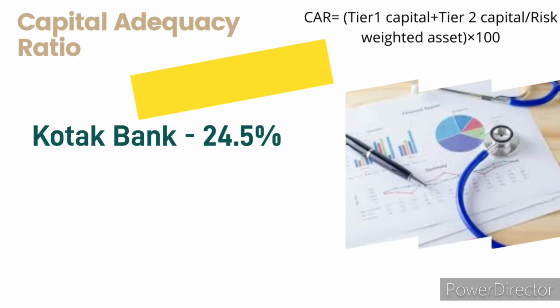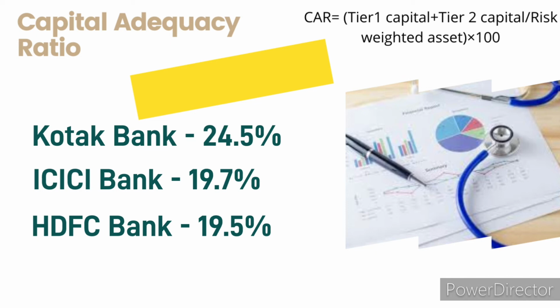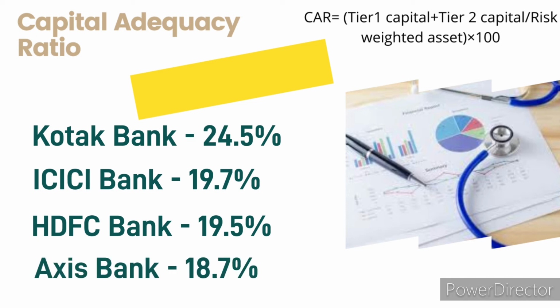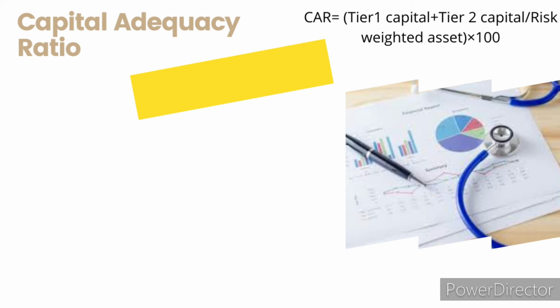In general, this is nothing but asset classification, and each class of asset has a different level of risk attached to it. When you sum up all the risks from the different asset classes, banks should have a minimum capital requirement in order to mitigate this risk. The capital could be the shareholders' equity or the reserves, or it could also be the retained profits of the bank. As per RBI norms, commercial banks should maintain a minimum CAR of 9%. 9% CAR means the bank will have 9 rupees worth of capital for every 100 rupees in assets.